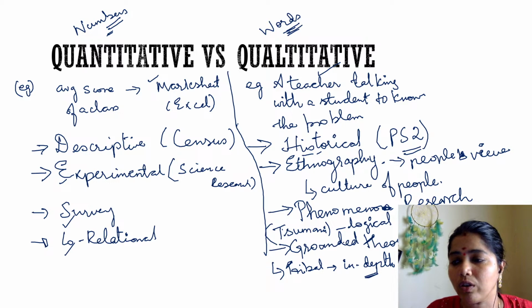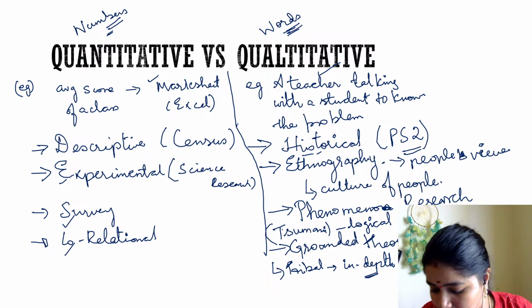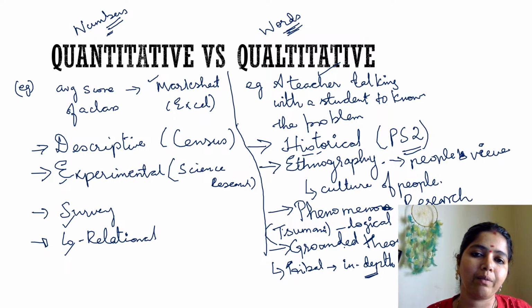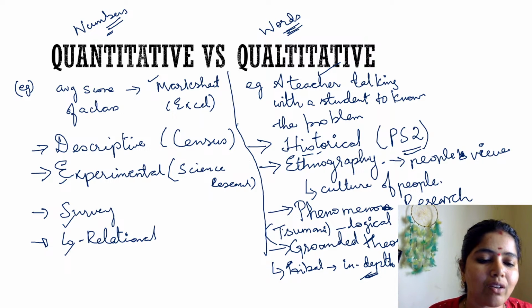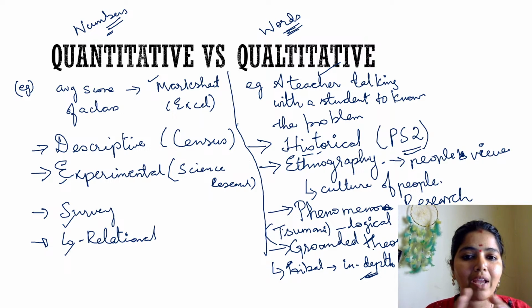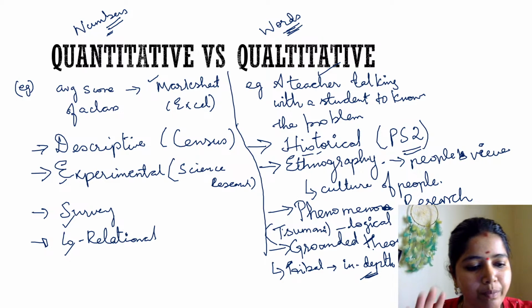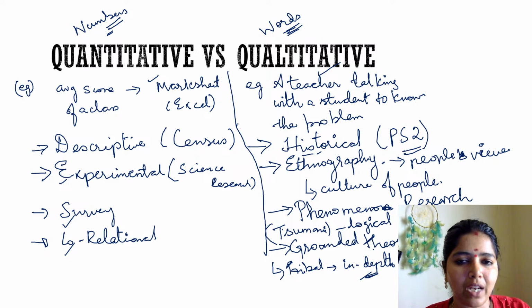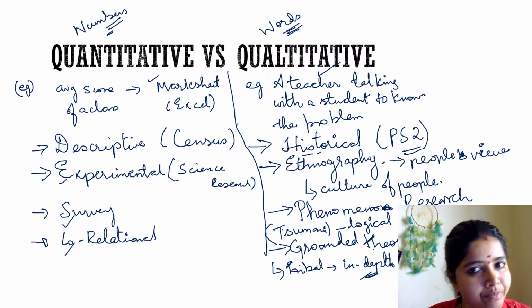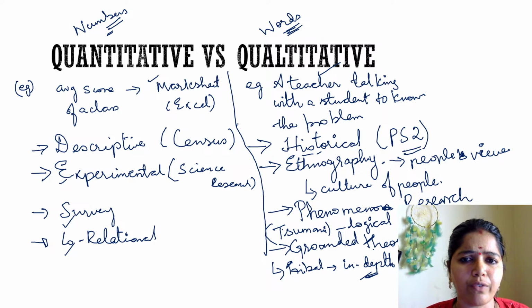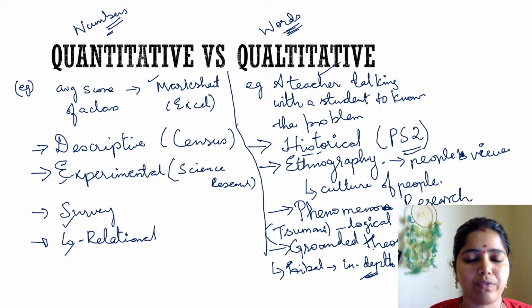Grounded theory means I want to know about the people and go deep into the point and do the research, right? That is called grounded theory. So these are the major classifications of quantitative and qualitative types of research. Okay, I hope these are the points. Important methods and types of research have been asked in the past 3 to 4 years of questions, right? Definitely you will have a question from methods and types of research.